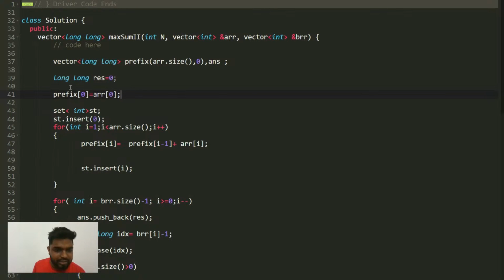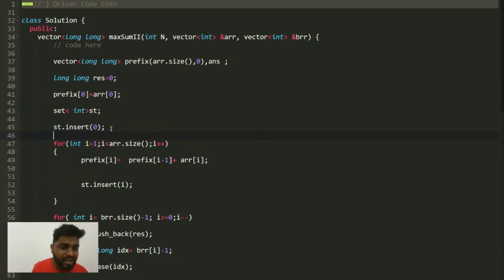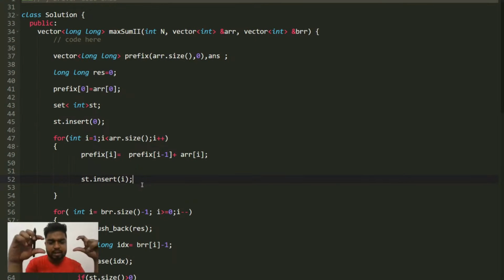So you can see my approach is n log n. What I'm doing here is taking the prefix sum. So prefix of I is equal to prefix of I minus 1 plus AR of I, the way I've explained, and P of 0 is equal to A of 0, which I have already explained. Then I am taking a set. Why am I taking a set? Initially I'm inserting all the indexes inside the set. It should have worked. Ideally, it should have worked. That is why I'm still explaining this, because I believe in my solution.